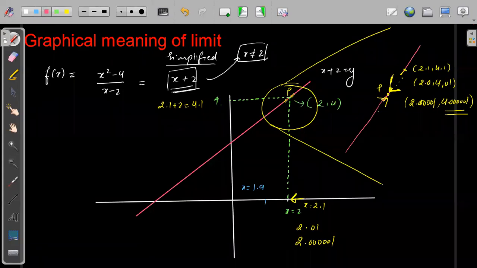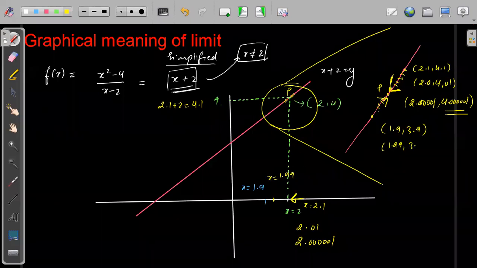Suppose this was the line. For different values we were getting closer and closer. So for 1.9, this becomes 3.9, right? Now if I take a closer point, x equal to 1.99,